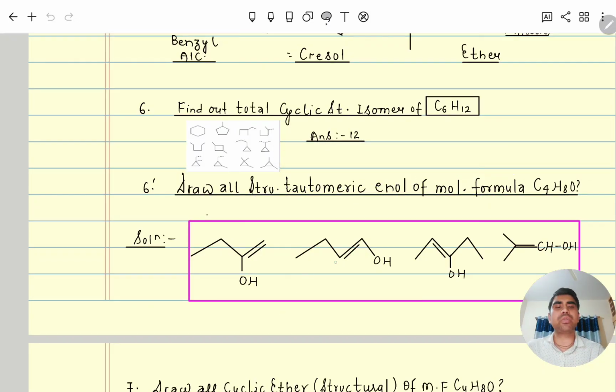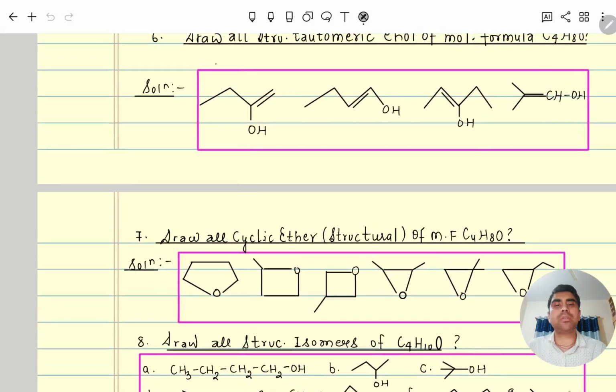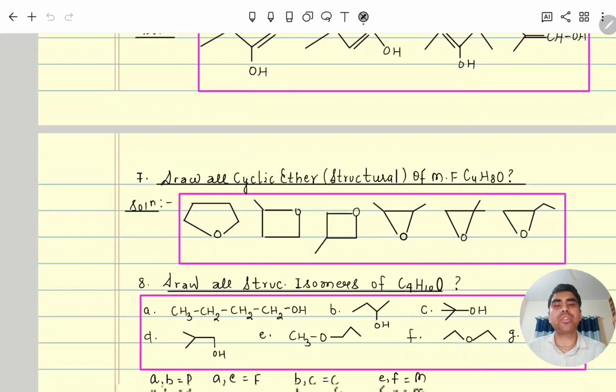Enol means keto-enol, like that. So here you can see this enol formula. All of these are enol. So only the tautomeric enol forms we have to draw using the C4H8O molecular formula. So just see those questions and then attempt and match the answer.